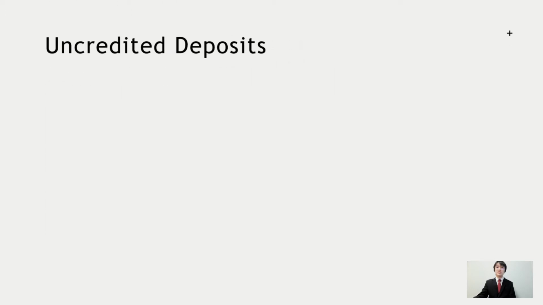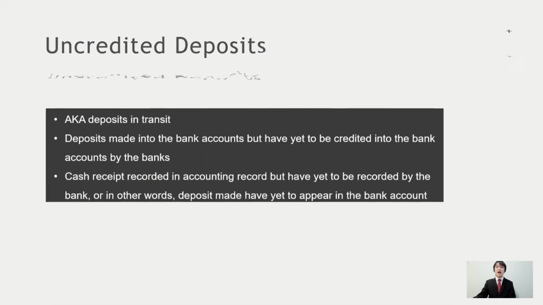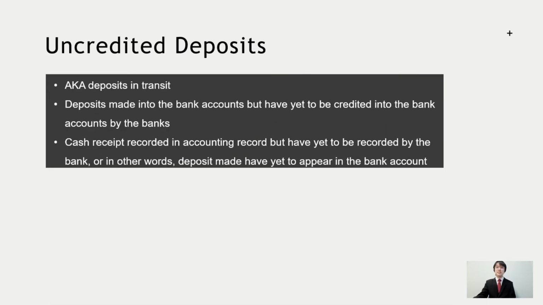Another item that is commonly included in the bank reconciliation statement is the uncredited deposits. Uncredited deposits, also known as deposits in transit, are deposits made by an entity into its bank account but have yet to be credited by the bank into the entity's bank account. In this case, cash receipts were recorded in the accounting record but have yet to be recorded by the bank. Or in other words, deposit might have yet to appear in the bank account.